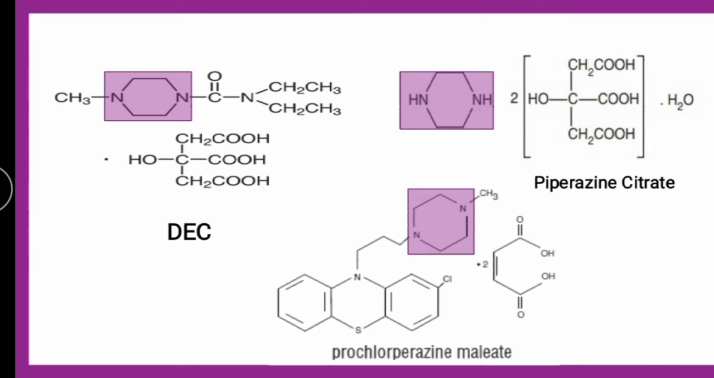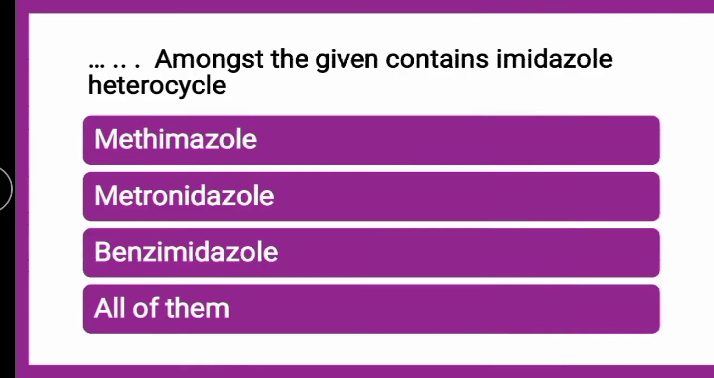Piperazine ring plus citrate. Next structure you can see is prochlorperazine maleate, wherein this is nothing but the piperazine ring. So all these three structures contain the piperazine ring.